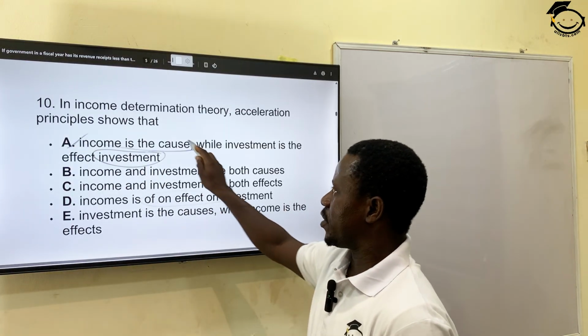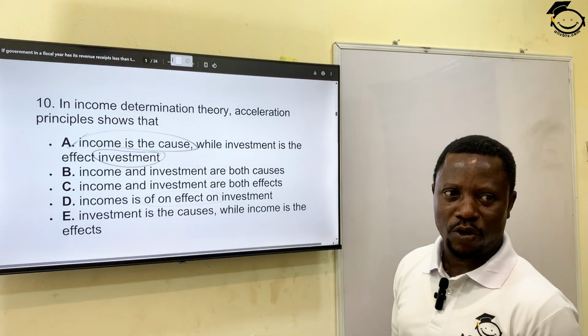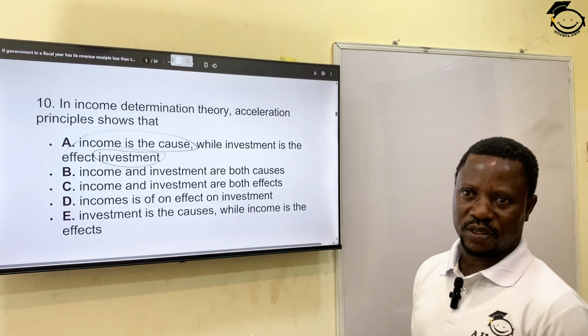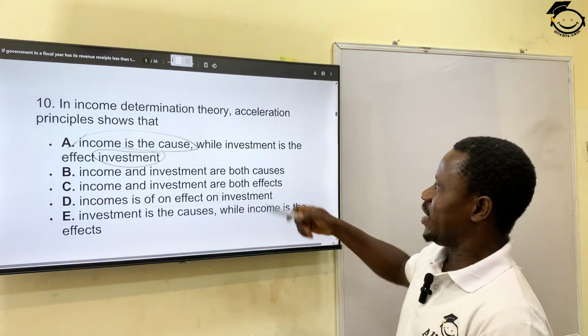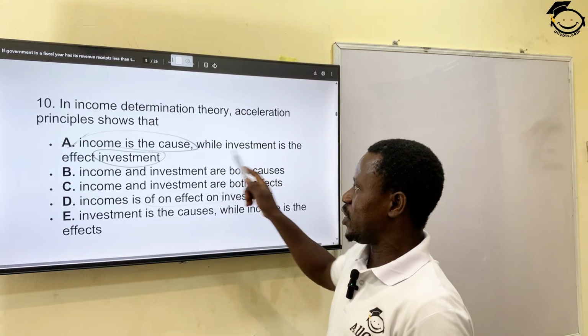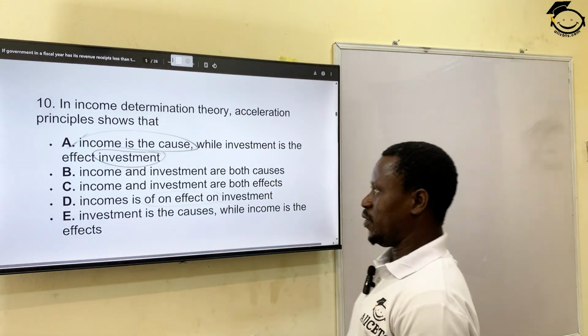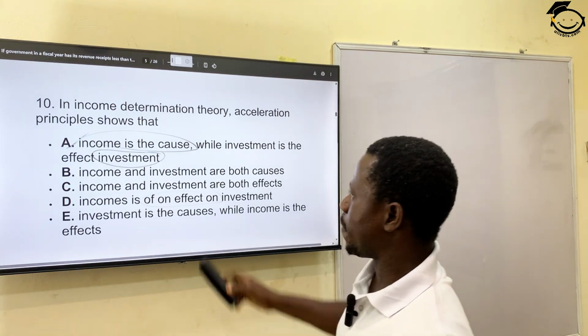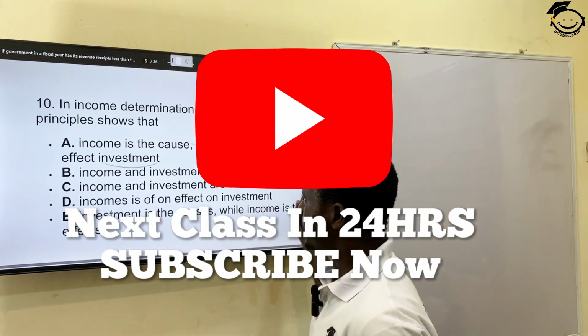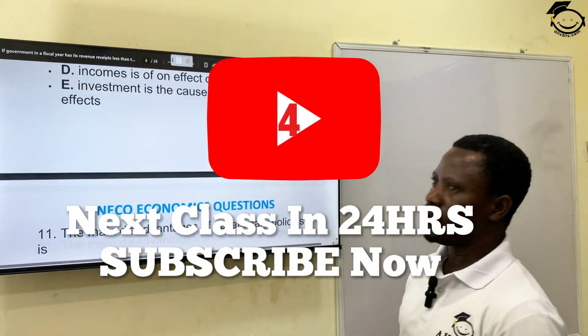When your income increases, of course, you expect what? You increase your investment. All right? So income is the cause, while the aftermath of that cause is what? Investment, which is the effect of your cause. So the most correct answer there is letter A. All right? So we'll move on to the next question.